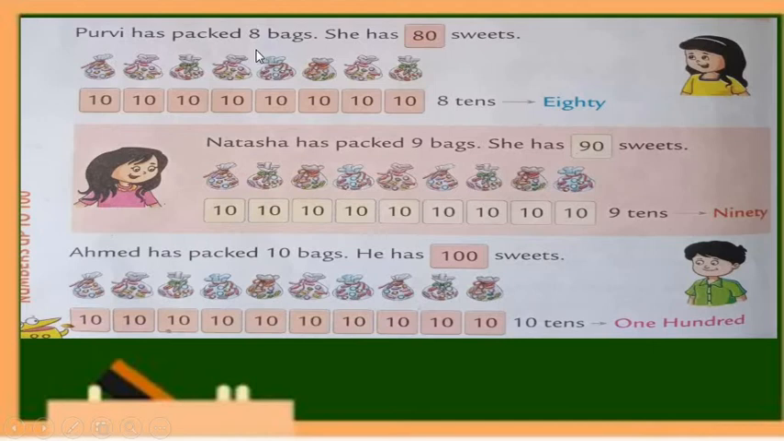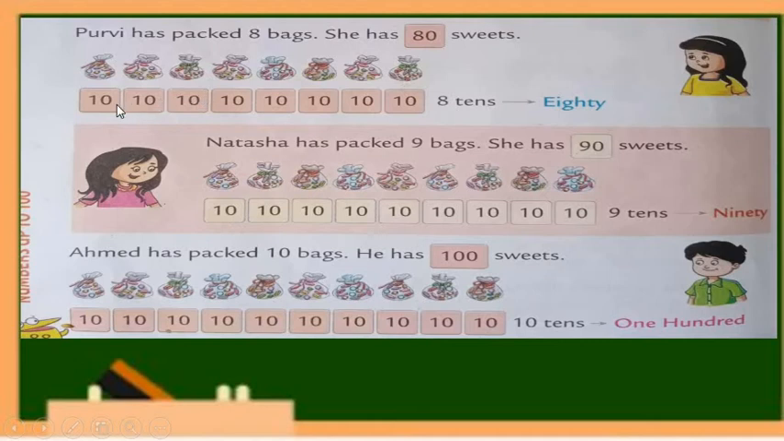Purvi has packed 8 bags. How many bags had Purvi packed? 8. Okay? Each bag is having 10 sweets. Look, each bag has 10 sweets in it.